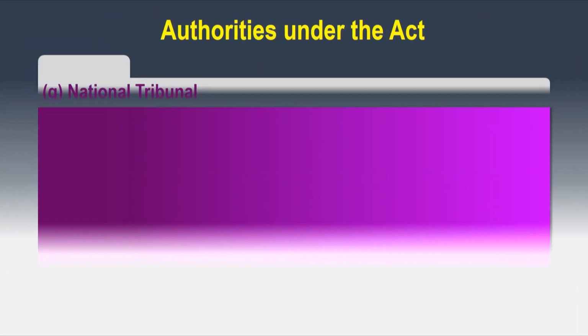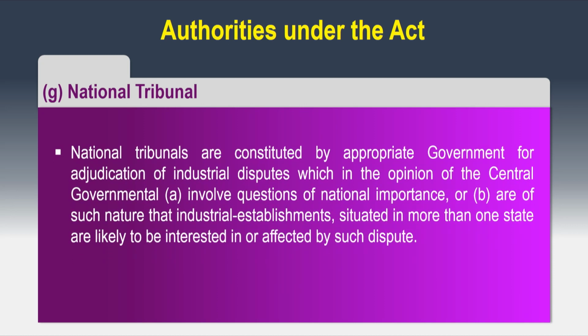And then we have the national tribunal. National tribunals are constituted by the appropriate government for adjudication of industrial disputes which, in the opinion of the central government, number 1, involve questions of national importance, and number 2, are of such nature that industrial establishments situated in more than one state are likely to be affected by such dispute. A national tribunal consists of one person only to be appointed by the central government.